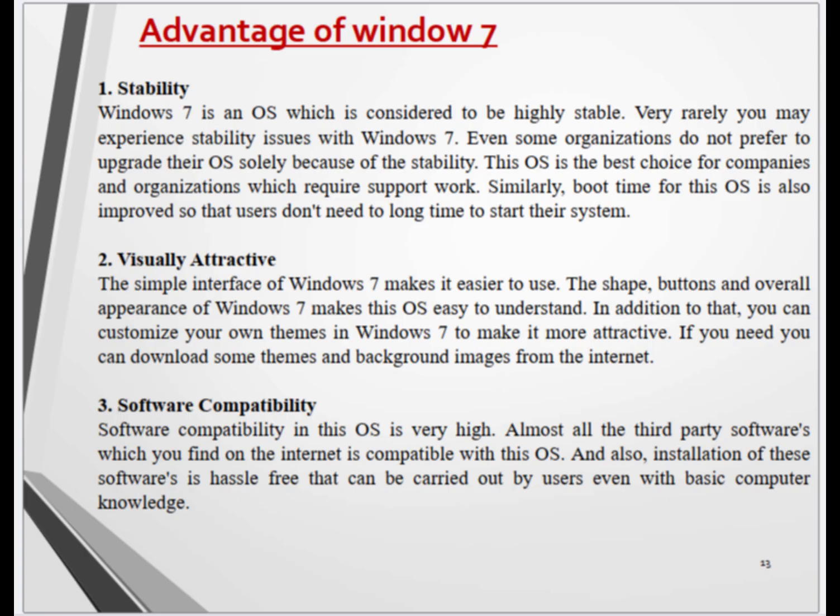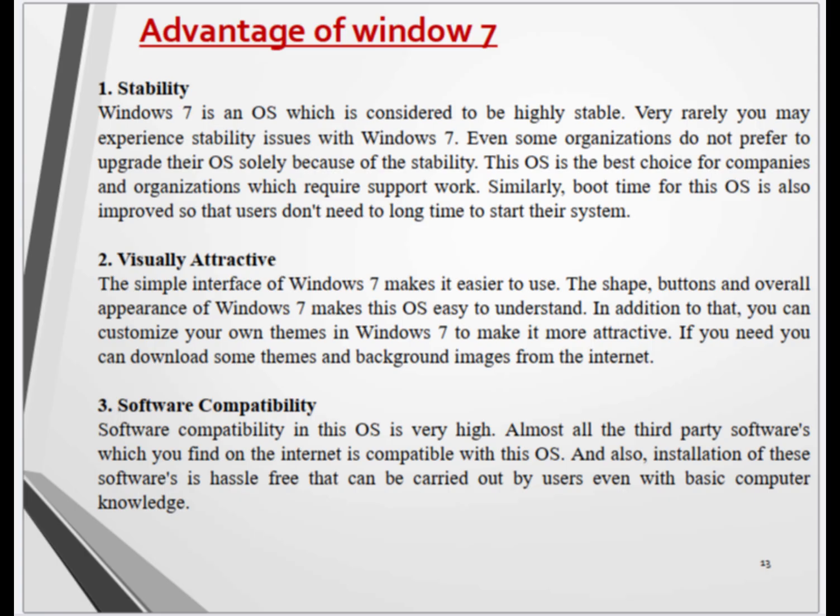2. Visually attractive. The simple interface of Windows 7 makes it easier to start. The buttons and overall appearance of Windows 7 make this OS easy to understand. In addition to that, you can customize your own themes in Windows 7 to make it more attractive. If needed, you can download some themes and background images from the internet.